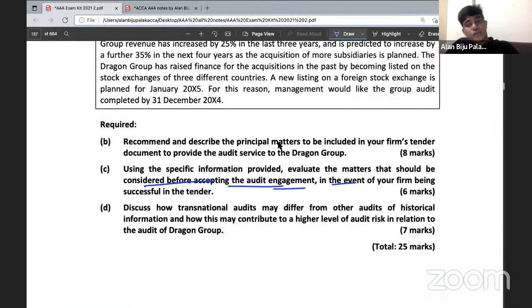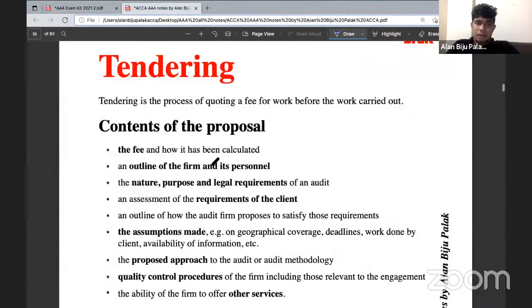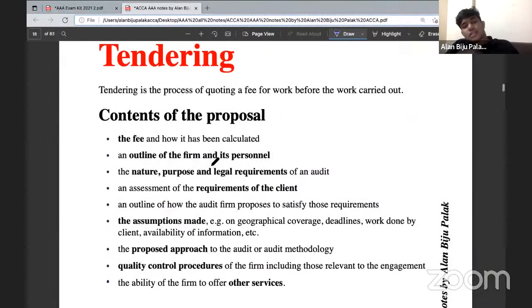Recommend and describe the principal matters to be included in your firm's tender document to provide the audit service to Dragon Company. To provide the audit services to Dragon Company, what we need to do? We need to submit a tender document to the Dragon Company. And what are the things that need to be included within the tender document? That will be the question that you're getting in your exam.